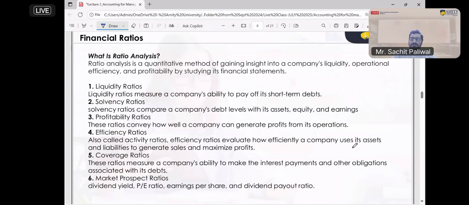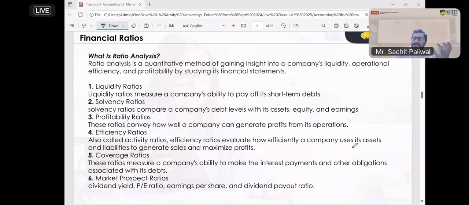Accumulated means what? Suraj, tell me the meaning of accumulated. Because depreciation you already know, but you are confused because of this term. So what does the term accumulated mean? Consolidated or collected, we can say. Collected is the correct word. So collected depreciation on all the properties.